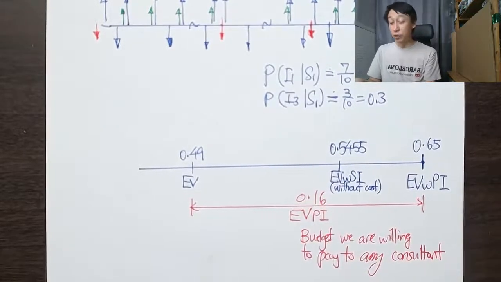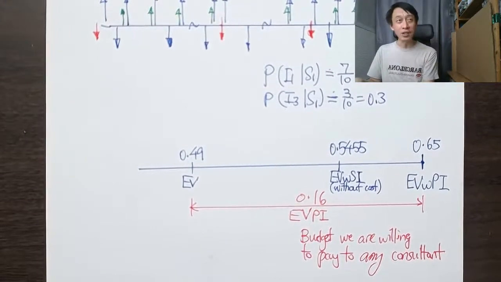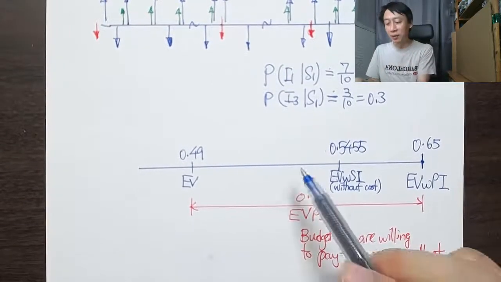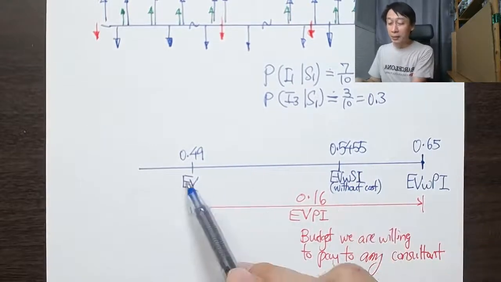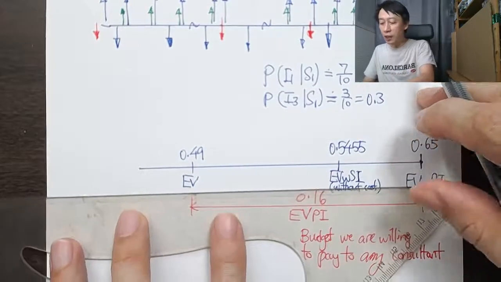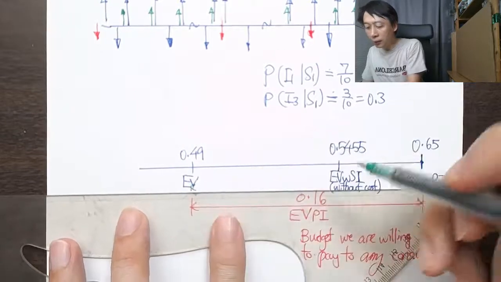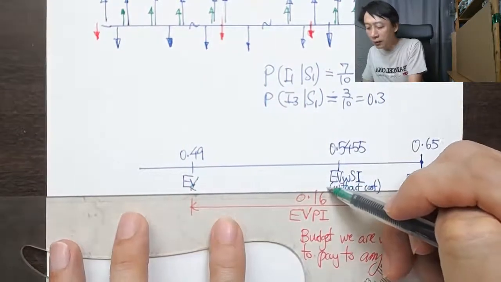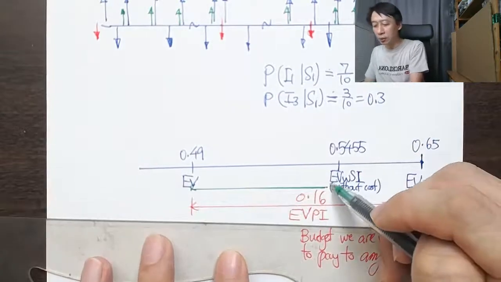But we should negate the effect of the fees and the charges by adding back the 10,000, to get back this 0.5455. Then we minus off from EV to get finally our EVSI. So EVSI is defined as always the EV with SI without cost. That's why I need to stress that. Without cost.